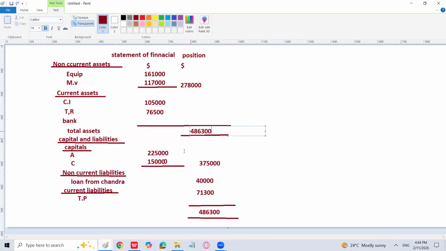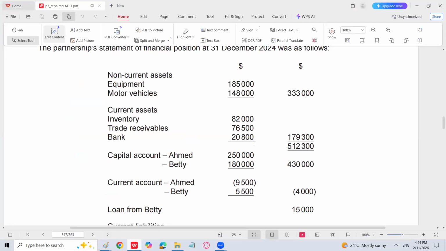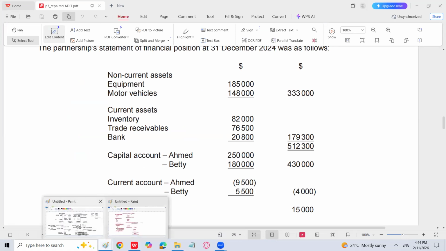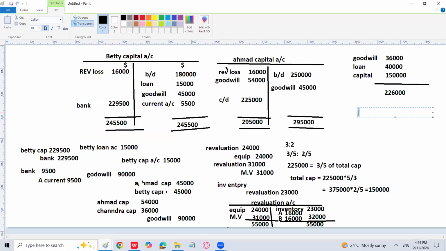But I'm going to calculate the bank figure now for you to understand the last part of the question. If you see, the bank is given 20,800. Now let's calculate the bank figure. 20,800 is the positive bank balance at the start. Then what happened? Ahmed has brought cash for the current account debit balance 9,500, right?